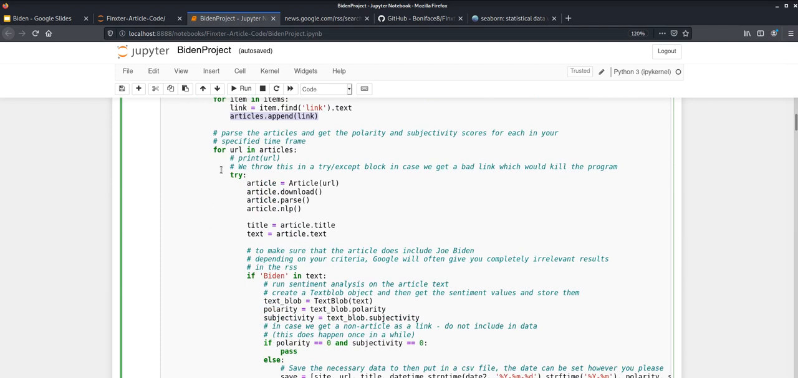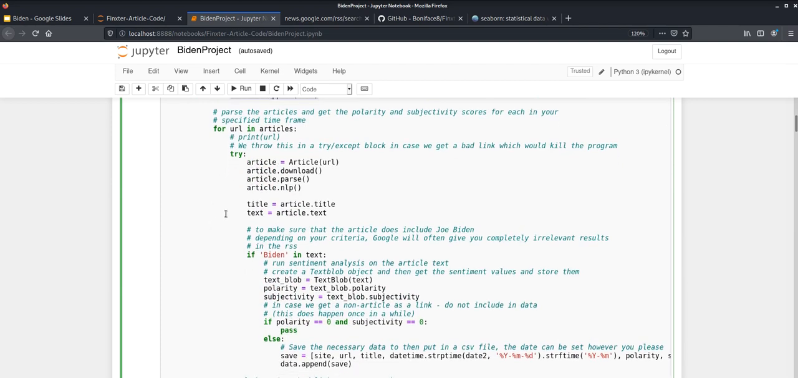Now that we have our list of articles, we're going to loop through them and have Newspaper3k scrape the articles. We're going to store the title and we're going to store the text that's going to go into TextBlob. After that, we run our sentiment analysis in TextBlob, which is here. I put this in a quick if statement just in case we get some false hits, which could be a possibility.